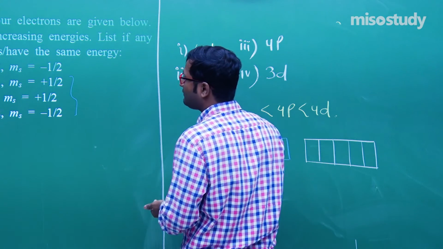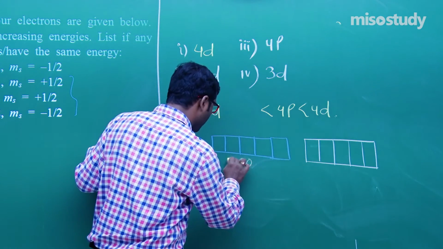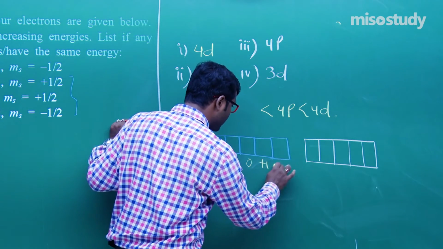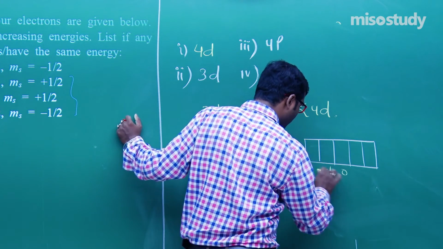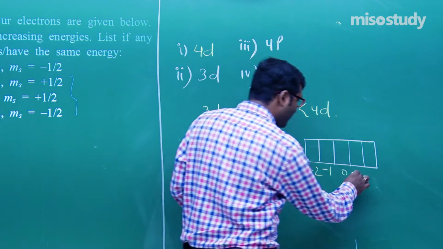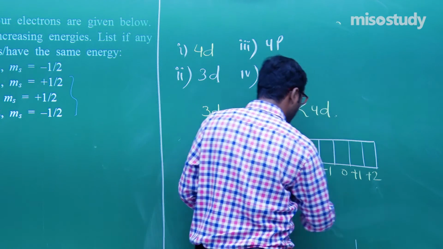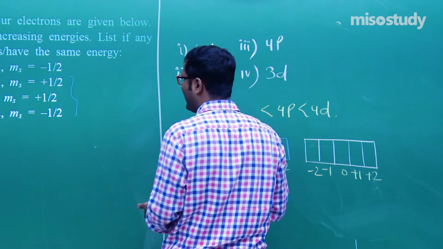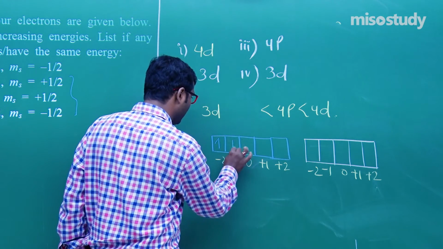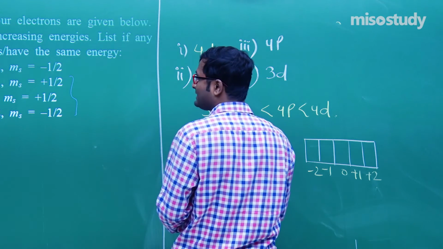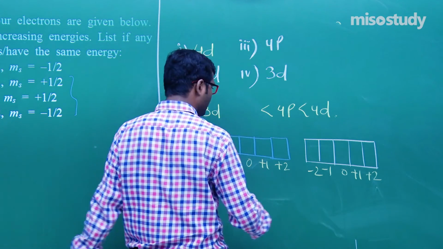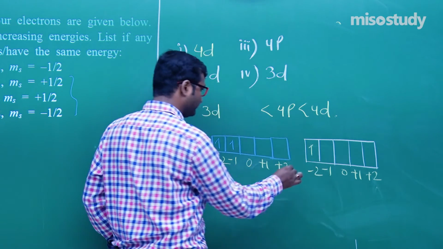Now check it out. For m: 0, minus 1, minus 2, plus 1, plus 2, and 0, minus 1, minus 2, plus 1 and plus 2. Now here ml is equal to 1, that is 1 and 1, 2 electrons. Here ml is equal to minus 2, that is 1.